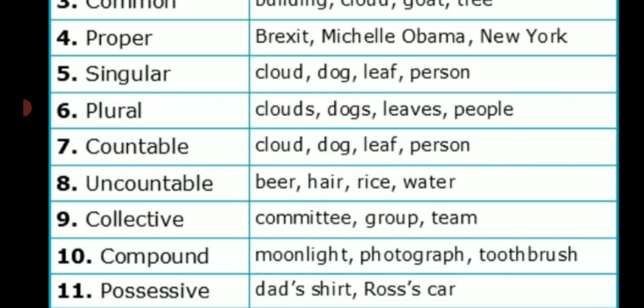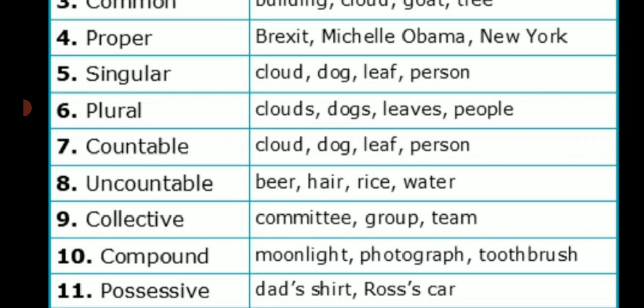Now we will move on towards the compound nouns. Compound nouns are the words for people, animal, place, thing, or ideas made up of two or more words. Sometimes compound noun appears as two separate words. Example: moonlight. Here moon and light are two separate words, but together moonlight is a perfect word. So hence we can call it as a compound noun. Photograph, toothbrush, full moon, Christmas tree, swimming pool are some of the examples of compound nouns.